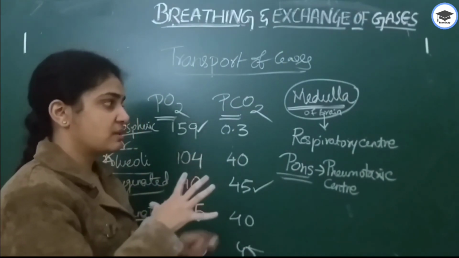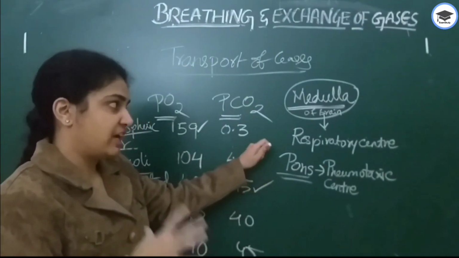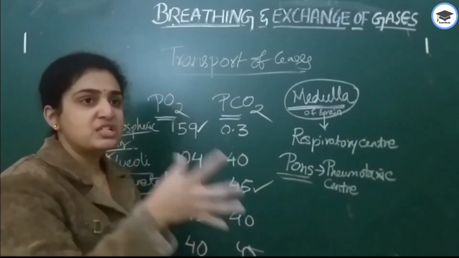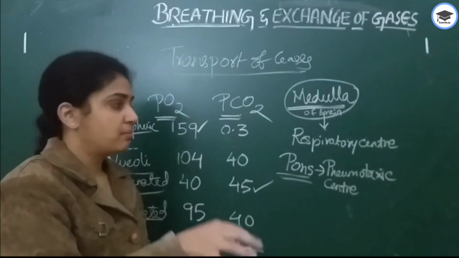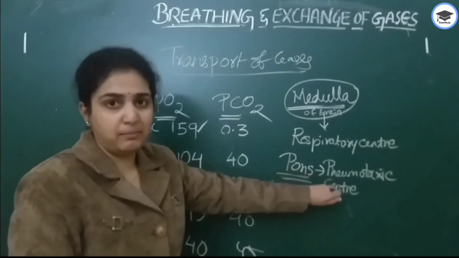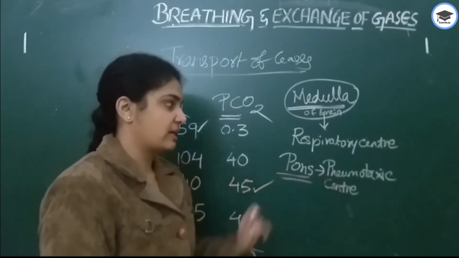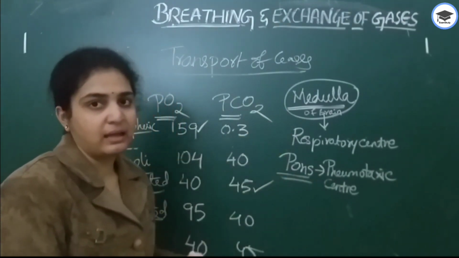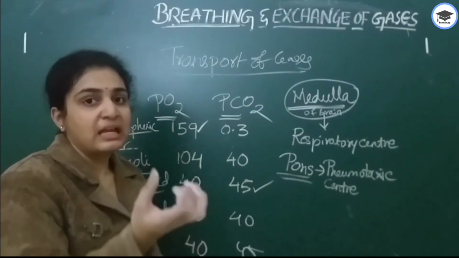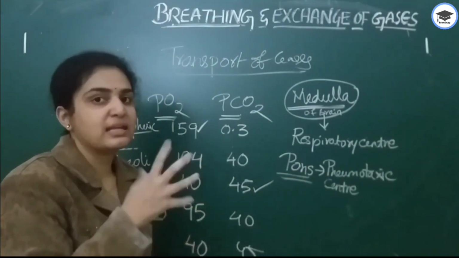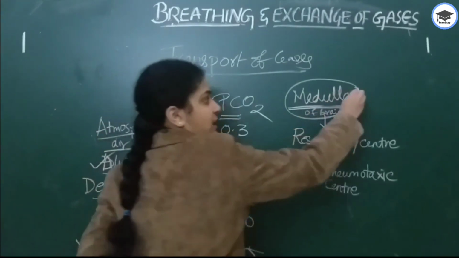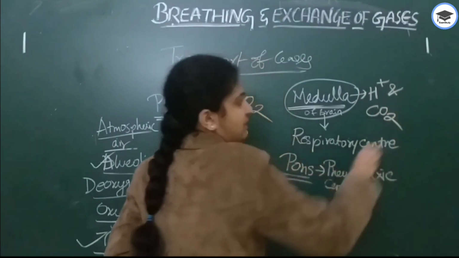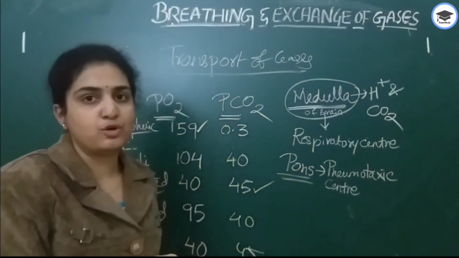So where is the respiratory center present? You should say the medulla region of the brain. The pneumotaxic center is the pons. See, P and P: pons, pneumotaxic center. Then in the medulla the chemosensitive area is also present, which is sensitive to hydrogen ions as well as carbon dioxide. The medulla is sensitive to hydrogen as well as carbon dioxide, which are rapidly detected in the medulla as well as the pons.